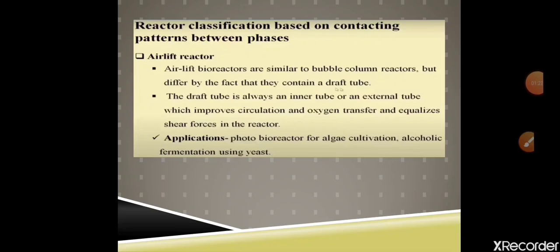Now next is the airlift reactor. Airlift reactors are similar to bubble column reactors but differ by the fact that they contain a draft tube. The draft tube is always an inner tube or an external tube, which improves circulation and oxygen transfer rate and equalizes shear force in the reactor.